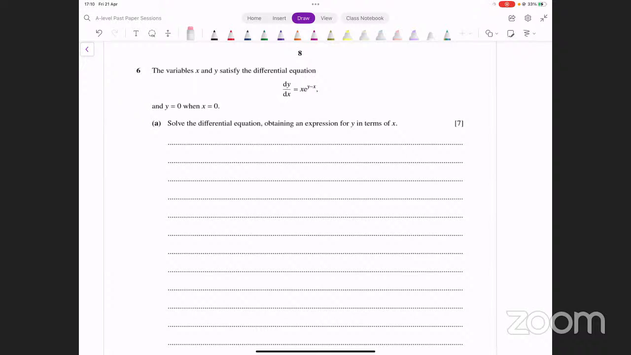It says the variables x and y satisfy the differential equation dy by dx equals x e raised to power y minus x, and y equals 0 when x equals 0. Solve the differential equation, obtaining an expression for y in terms of x. Okay, so now we need to solve this differential equation.